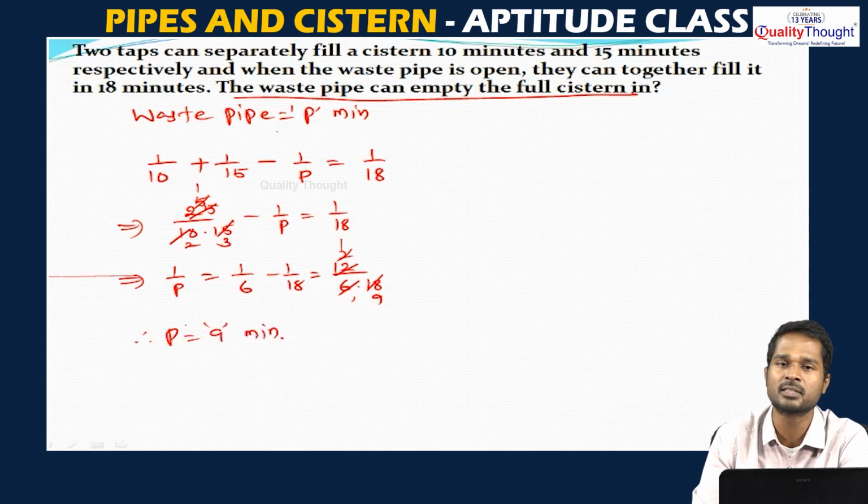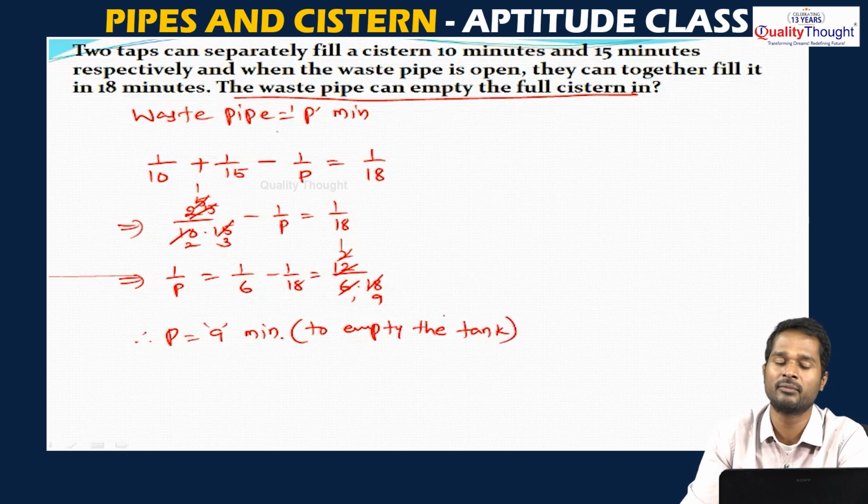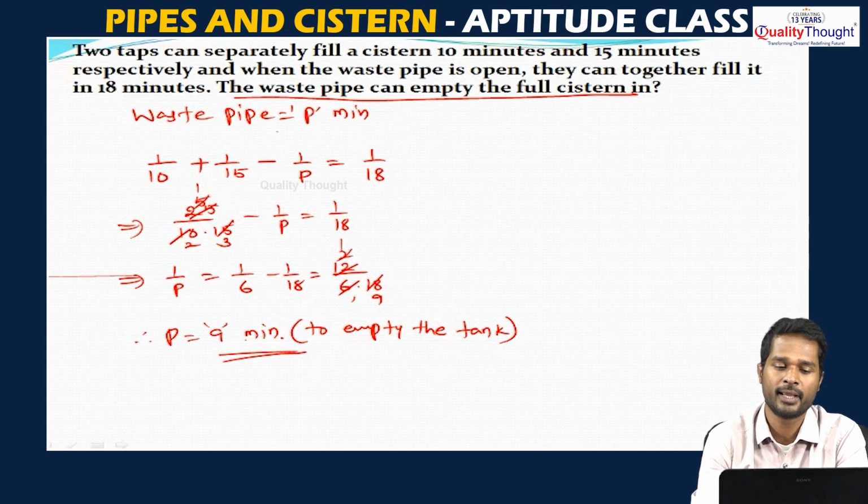For what is this 9 minutes required? 9 minutes to empty the tank completely. This is what we consider for the tank to get emptied by the waste pipe. See, the question clearly says there are 2 pipes which are filling the tank, he has given the times, and he is asking about a pipe which is emptying the tank. So, when all the 3 pipes are opened at a time, the tank will be filled in 18 minutes. Take everything as positive except that assumed value which is emptying the tank, so take it as negative, minus 1 by p.